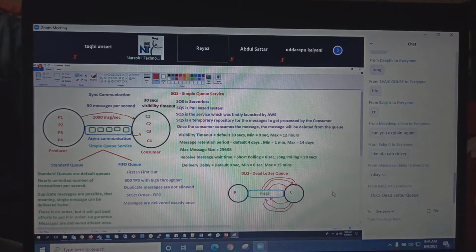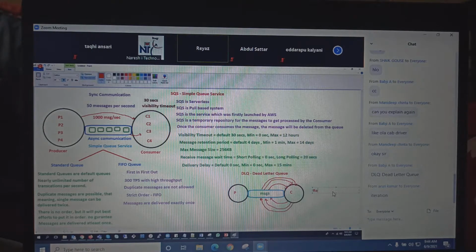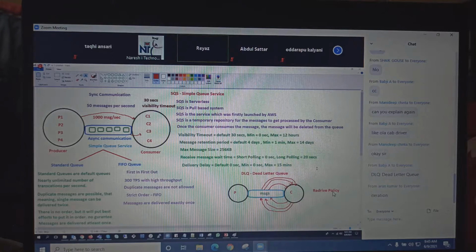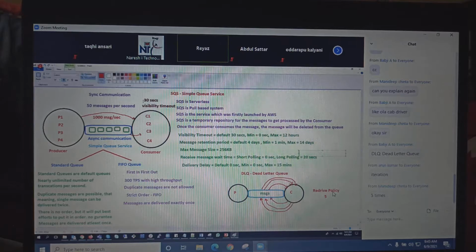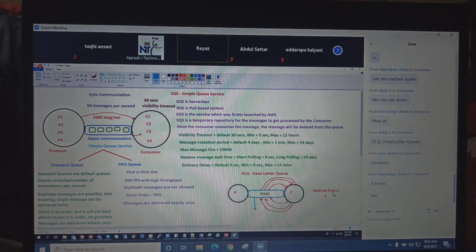Guys, how many times it will try to consume it and put it back, you can define. That is called the redrive policy. So if you set the redrive policy as 5, that means it will retry 5 times. After 5 times, what will happen?